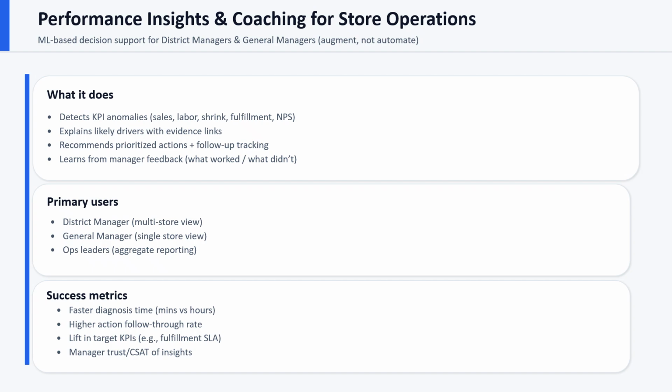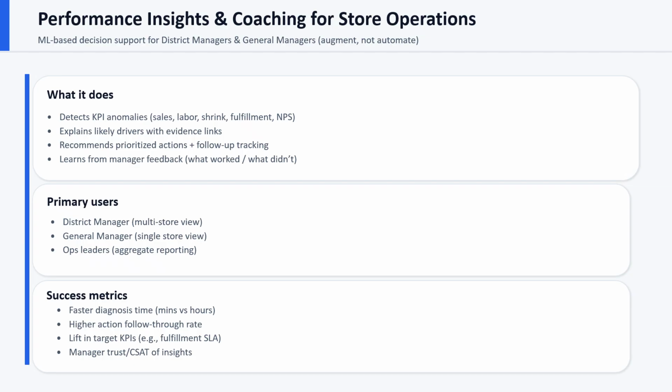leaders. It detects KPI anomalies across areas like sales, labor, shrink, fulfillment, and NPS. Explains likely drivers with evidence links. Recommends prioritized actions with follow-up tracking and learns from manager feedback: what worked and what didn't.